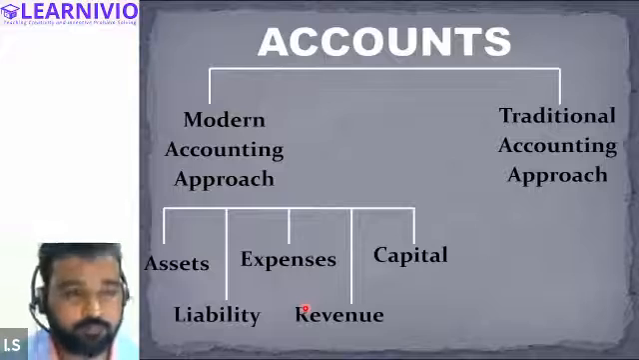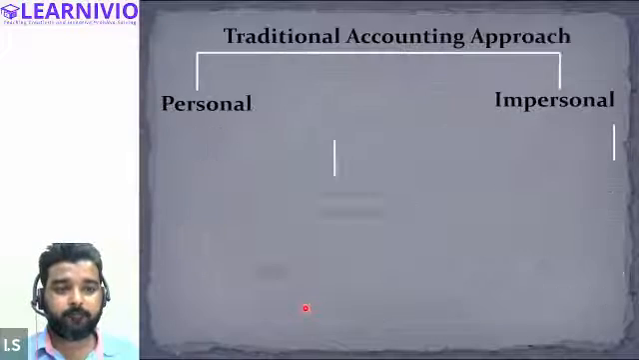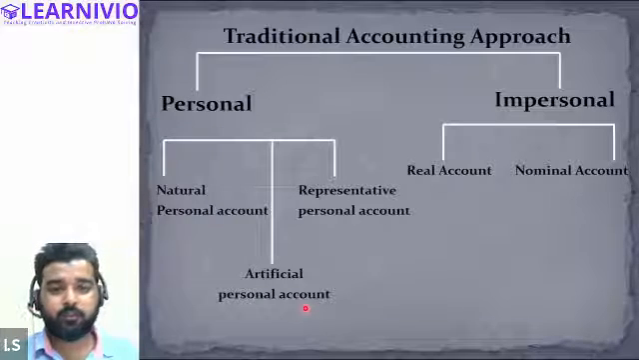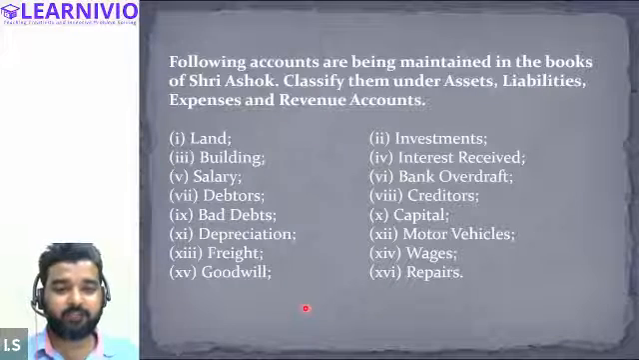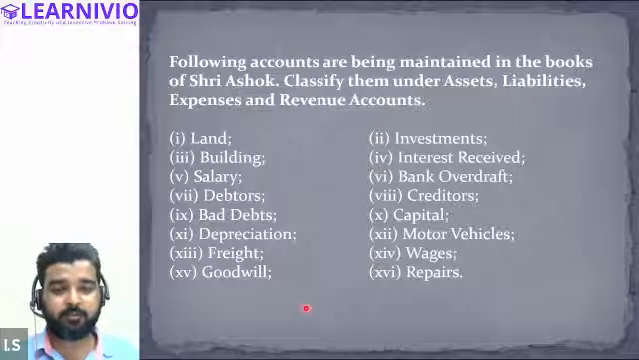All right. After that, we will be discussing the traditional accounting. We will do that later. For the time being, we will only be discussing the modern accounting approach. In order to understand the concept of account, we will first categorize all of these transactions, these assets and liabilities, expenses, and revenue, into different accounts: assets, liability, expenses, and revenue.